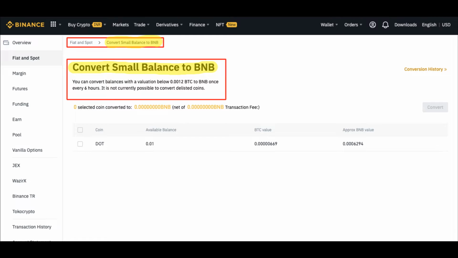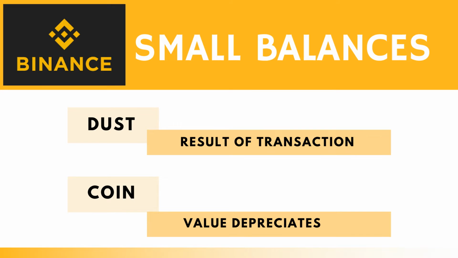Those who are new to this concept, please do not be overwhelmed. I'm going to discuss the situations in which these smaller balances will accumulate in a wallet. If you are already aware of it and you would just like to know about the conversion process, you can jump to the part of the video where I have explained step by step how the conversion of the smaller amount to the BNB coin needs to be done. There are two situations when you can have smaller balances in your account. The first one would be dust, and the second one is when the value of the coin has depreciated and you no longer want to trade it.